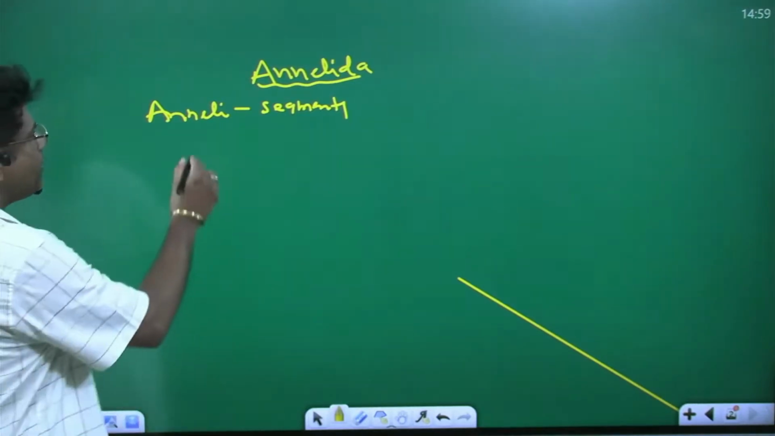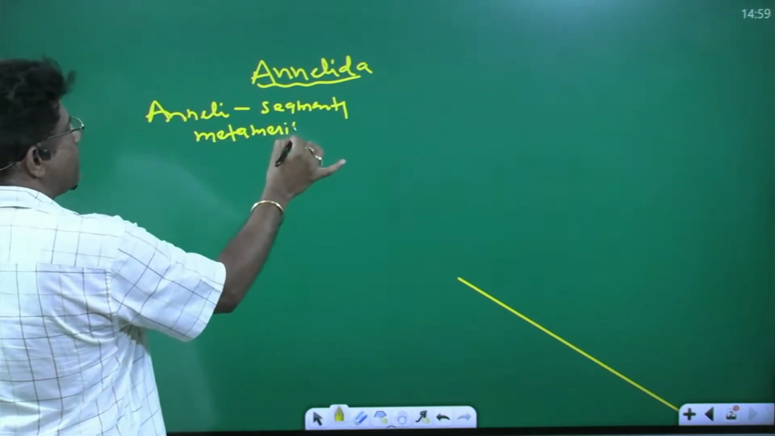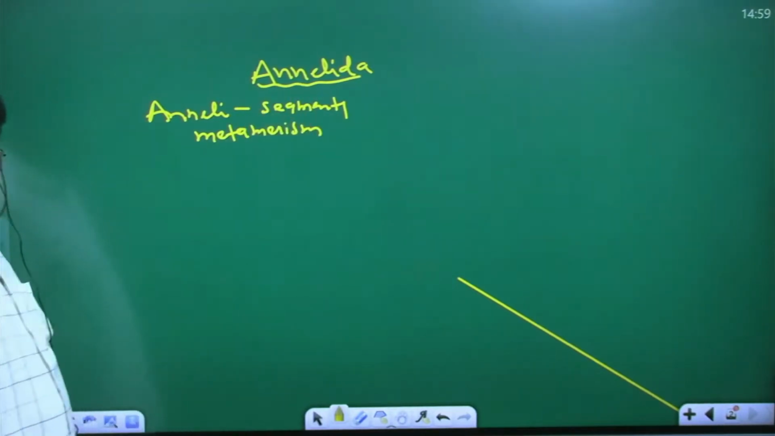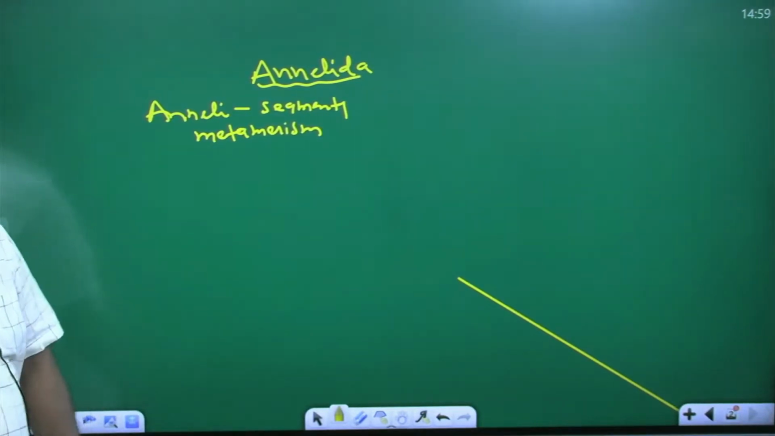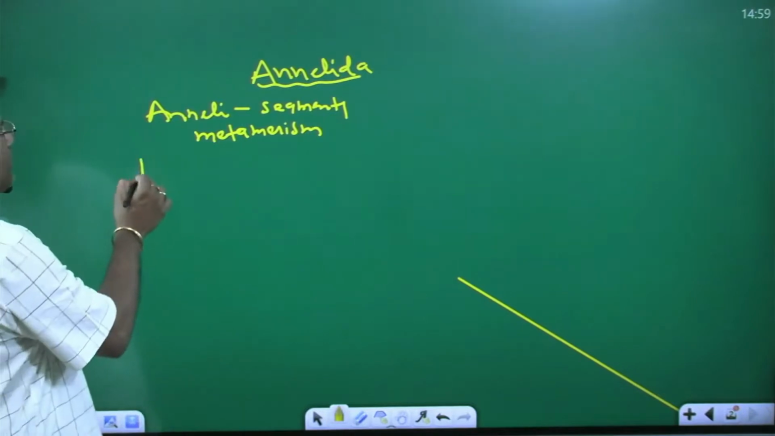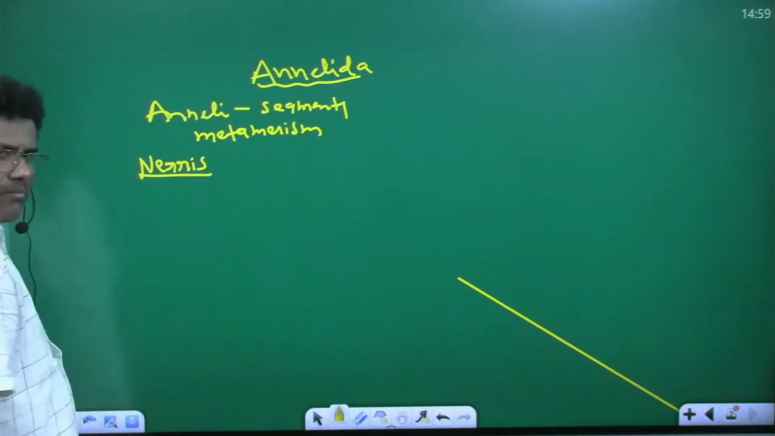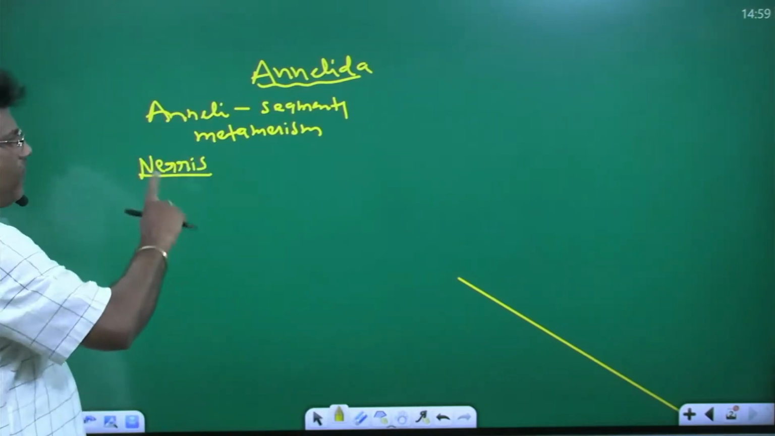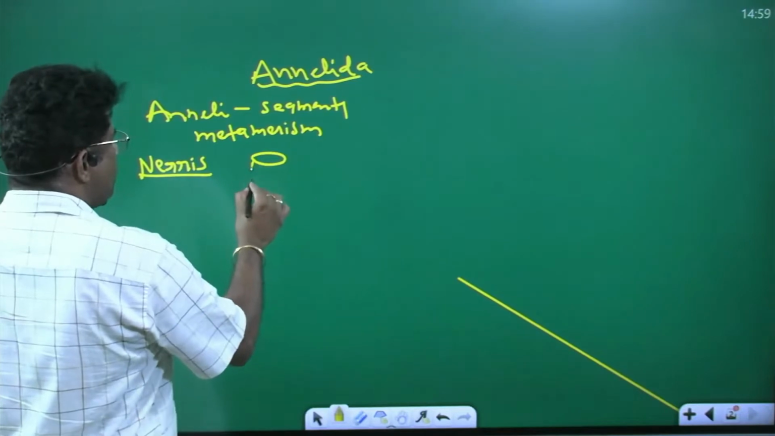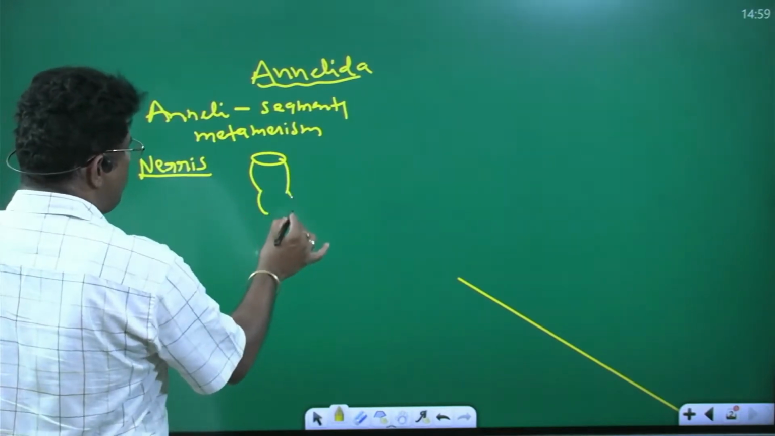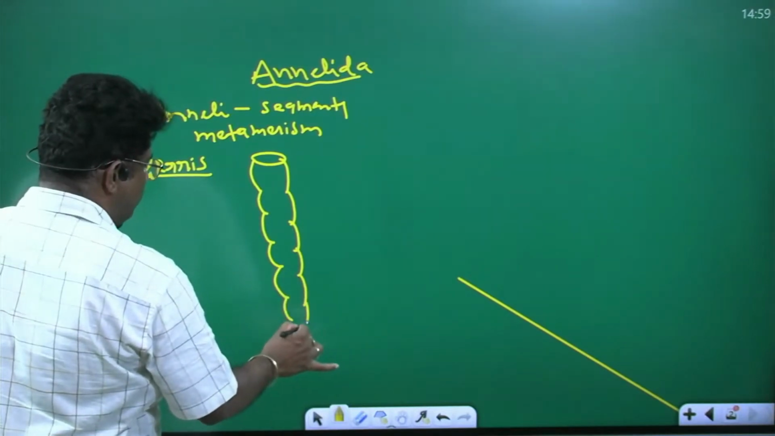The segmentation is called metamerism. Segmentation is called, what is that? Metamerism. Metamerism is present. You understand? So in these organisms, nereis is present. In the Annelida phylum, nereis is there. You see, for example, this is the nereis body.